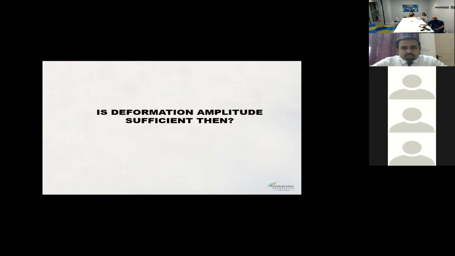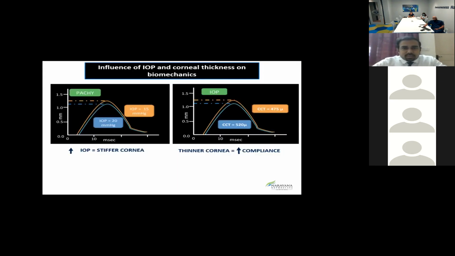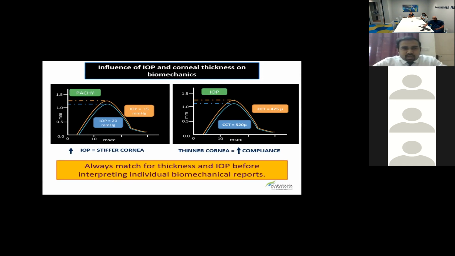But is deformation amplitude sufficient then? Do we have to look at anything beyond, or have we reached a point of end? If you look at what this figure shows, the same cornea at two different intraocular pressures or two different pachymetries would have two different biomechanical properties of deformation amplitude.